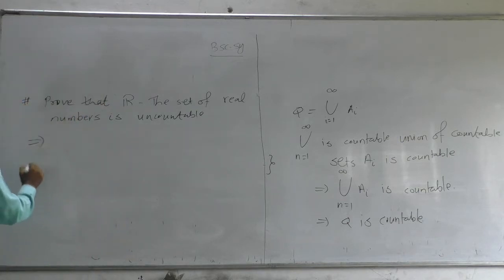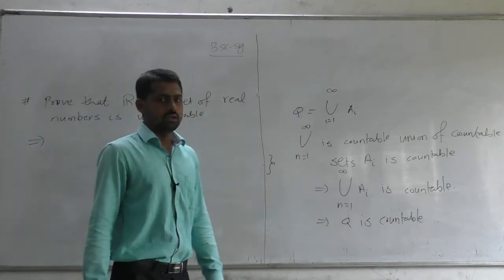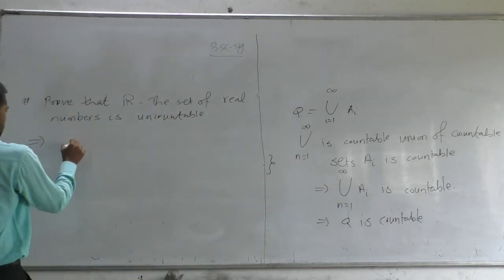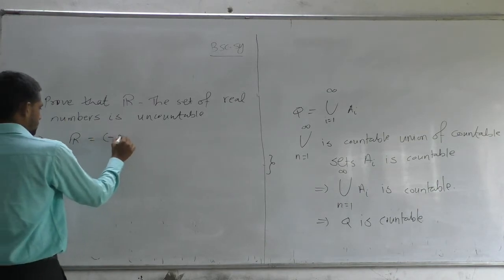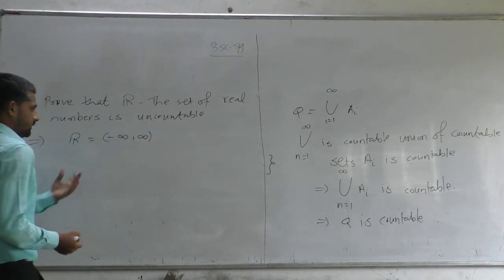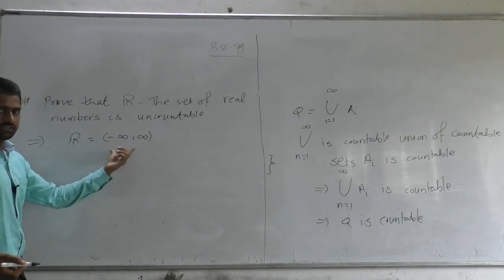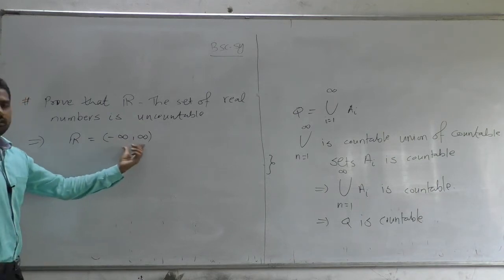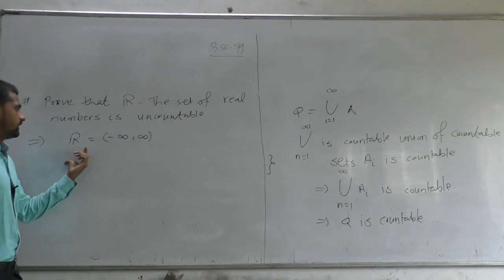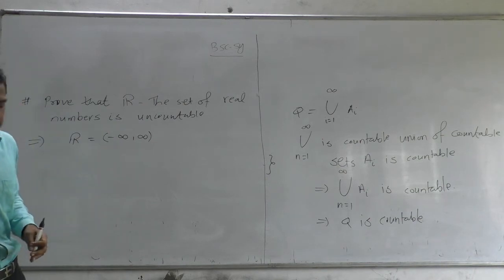We have to prove that the set of real numbers is uncountable. So we can directly prove that, or we can write it as the interval from minus infinity to infinity. Every interval of real numbers is uncountable, and it is nothing but an open interval. So we can say that the set of real numbers is uncountable.